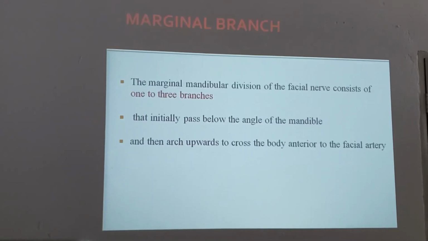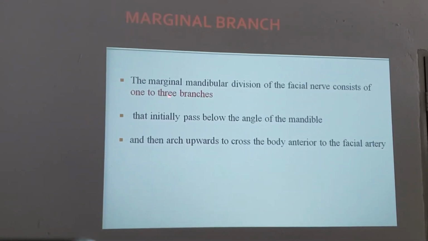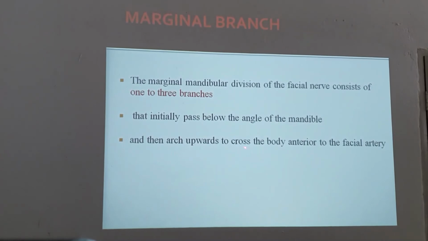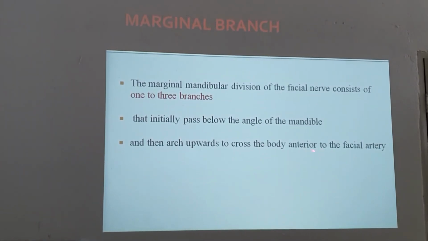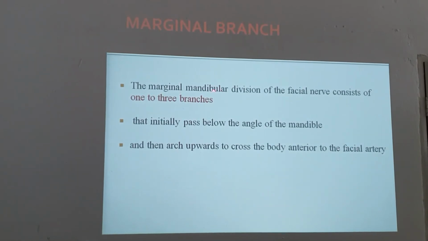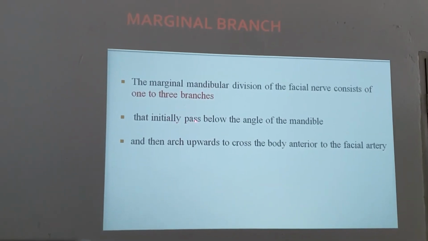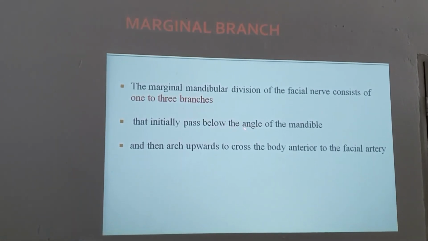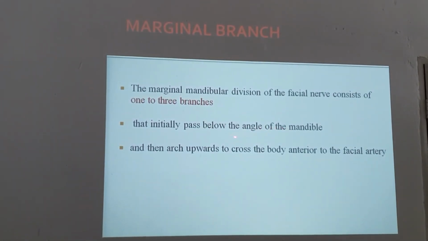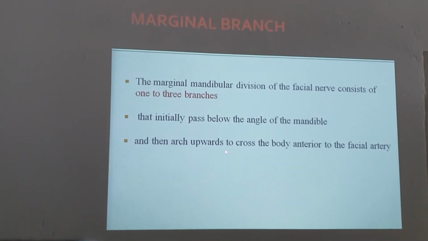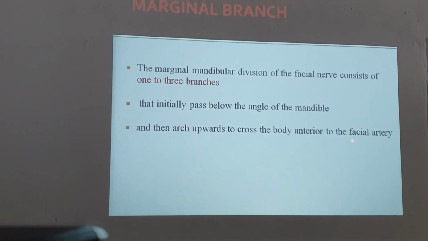Next. Marginal branch. The marginal mandibular division of the facial nerve consists of 1 to 3 branches that initially pass below the angle of the mandible and then arch upwards to cross the body anterior to the facial artery. Very important: during parotid surgery or submandibular gland surgery, you should preserve the marginal mandibular nerve below the angle of the mandible. As simple as that to remember.